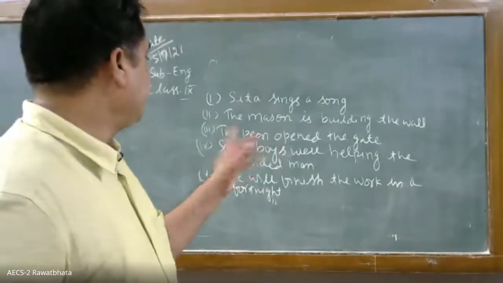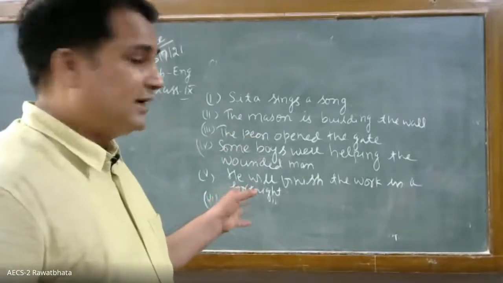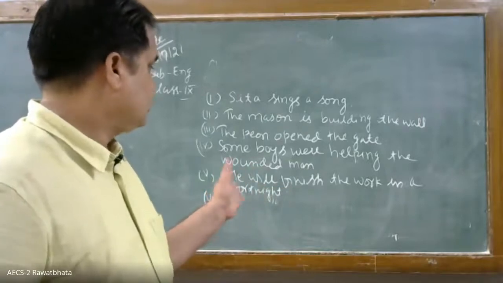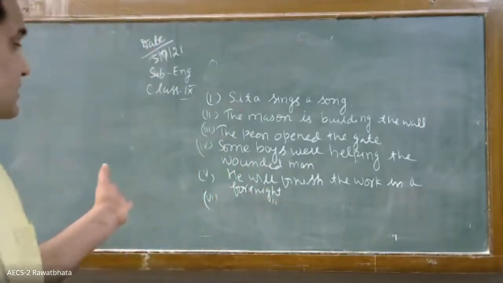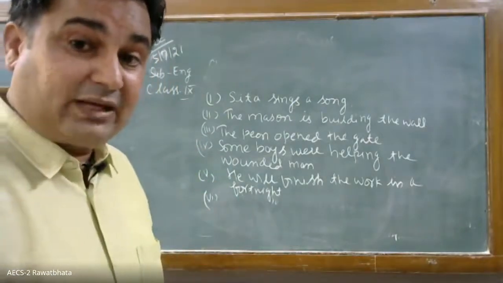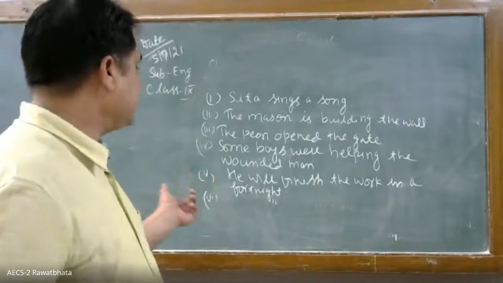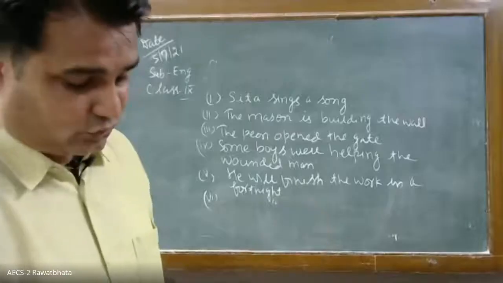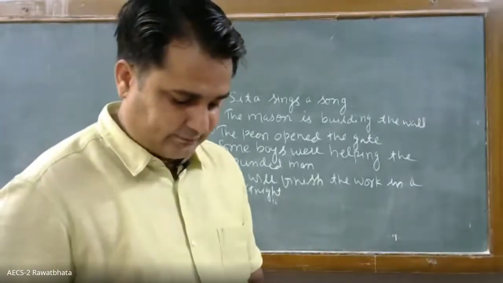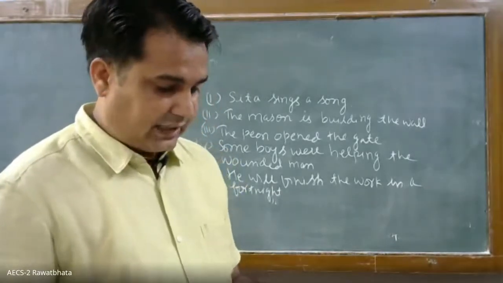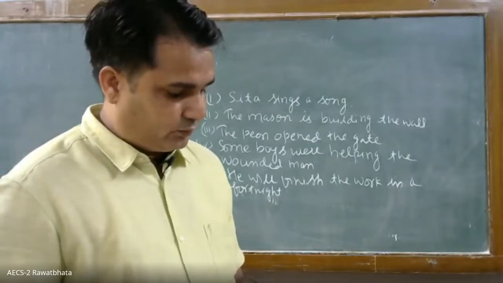He will finish the work in a fortnight. So what is the object? The work. So the work will come at the place of subject. The work will be finished. In future it will come, will be. The work will be finished in a fortnight. Yes, correct. So likewise you have to do, children. The changes are to be made by you.